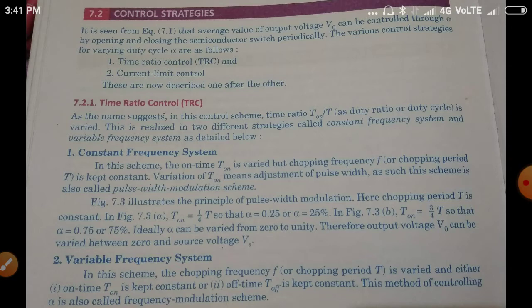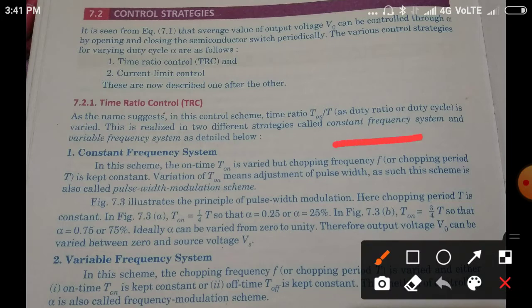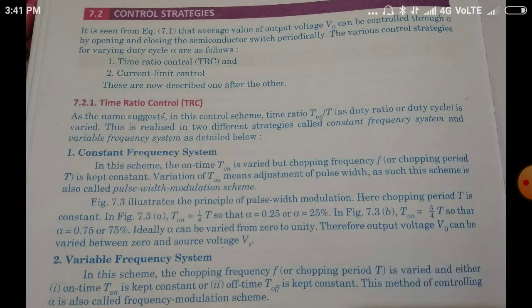In the time ratio control, this is done mainly in two strategies. The first one is the constant frequency system, and another one is the variable frequency system. We will study one by one, what is this constant frequency system, and what is this variable frequency system.